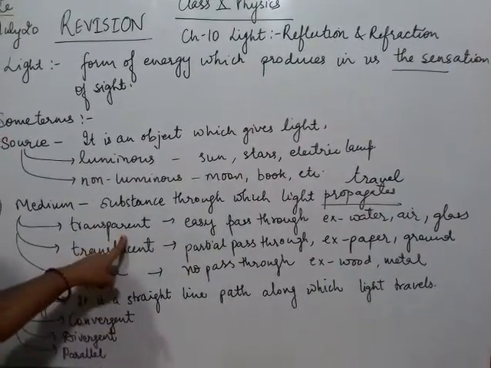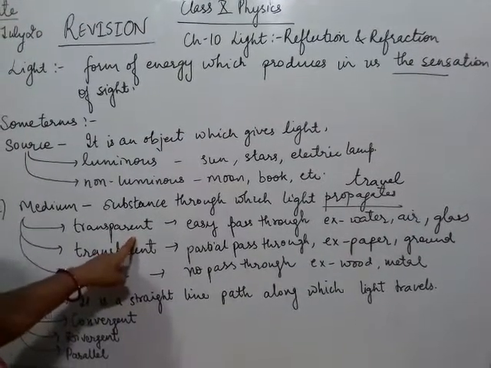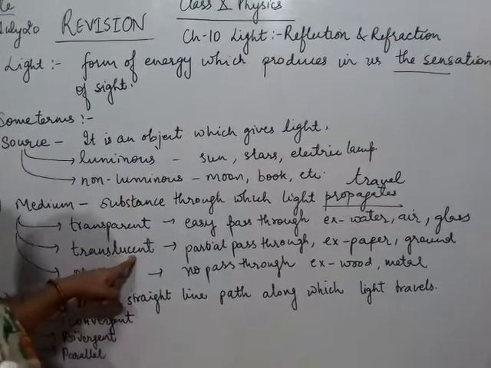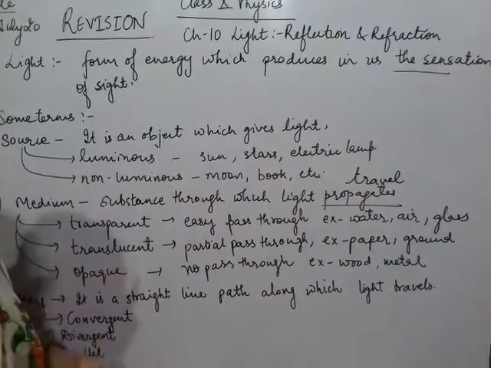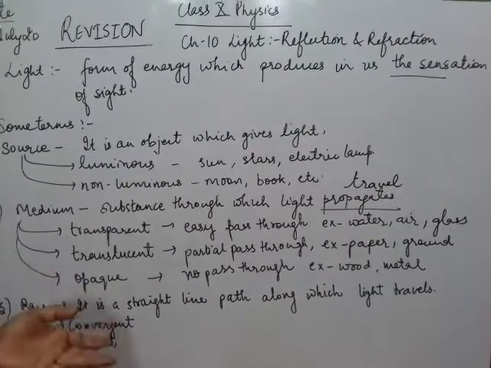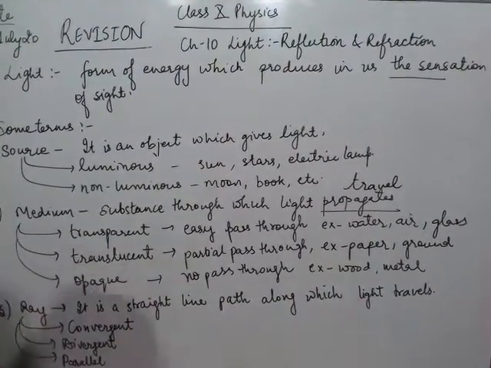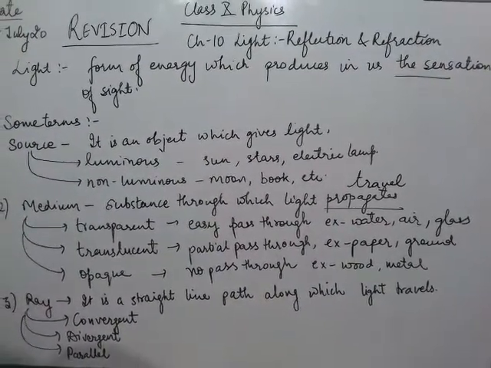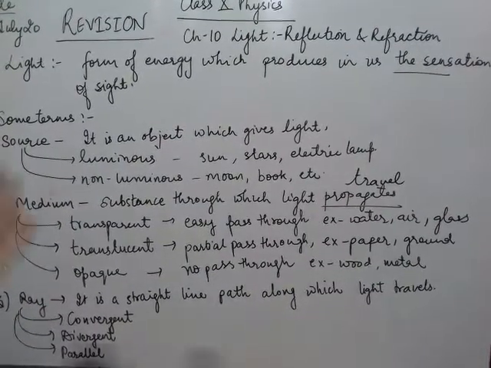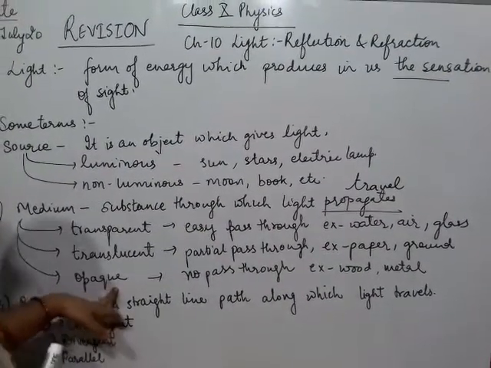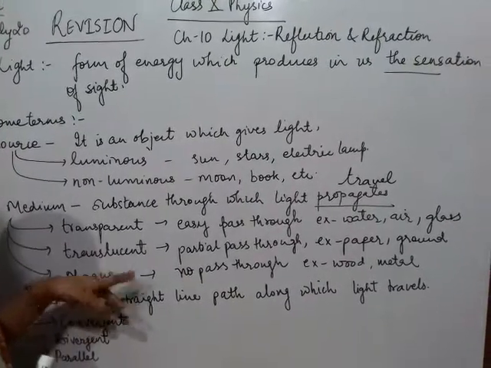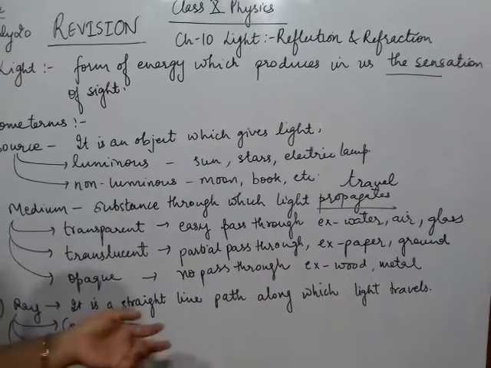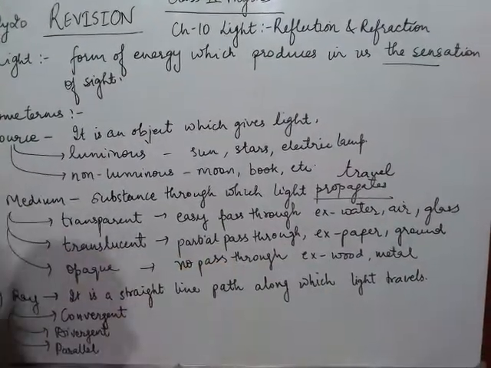Transparent medium means light can easily pass through that medium, like air, water, glass of some type. Translucent is the medium or object through which light passes partially. It does not allow the full pass. For example paper: through the paper we can see the shadow, because a little light is passed through. Opaque is the medium through which no light can pass, like wood, metal.